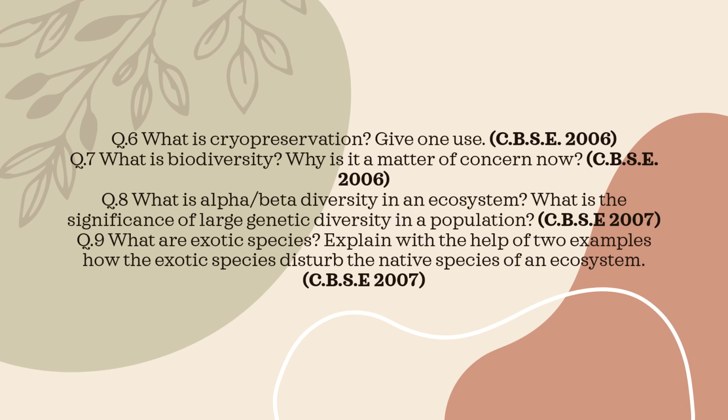Question 9. What are exotic species? Explain with 2 examples. Exotic species are organisms introduced deliberately or accidentally into areas where they do not naturally occur. For example, Eichhornia crassipes grows rapidly and chokes water bodies, reducing oxygen and affecting native aquatic life. Another example is Lantana camara, which invades forests and suppresses the growth of native plant species. Thus, exotic species disturb the natural balance of ecosystems.